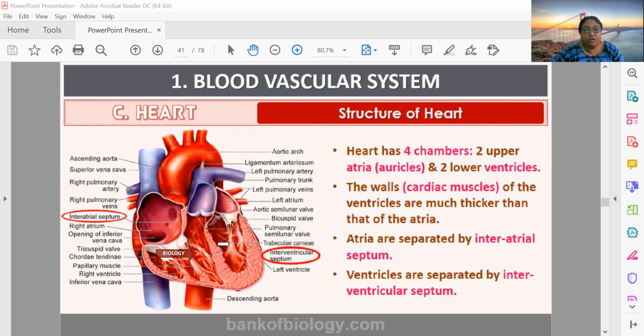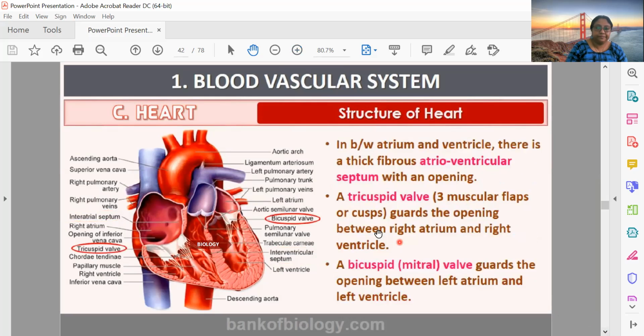Similarly, there is a wall between the two ventricles, and that is known as the interventricular septum. So what are these septa? These are muscular membranes which are separating these body parts. Let us move ahead.